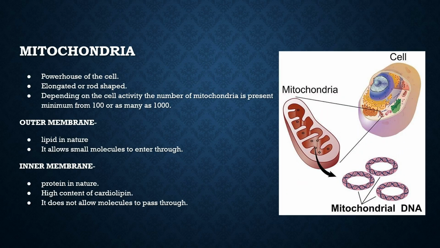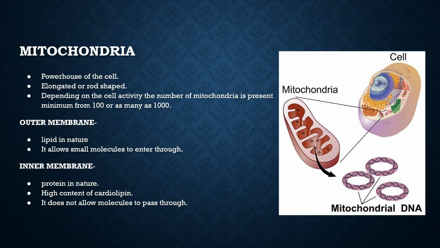Mitochondria. Mitochondria is called the powerhouse of the cell because it generates power. It is elongated or rod shaped. Depending on the activity of the cell, the number of mitochondria varies from 100 to 1000. It has two membranes, the outer membrane and the inner membrane. The outer membrane is lipid in nature. It allows small molecules to enter through. The inner membrane is protein in nature. It has a high content of cardiolipin.